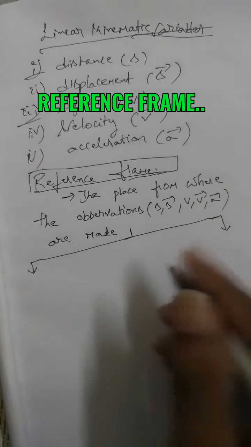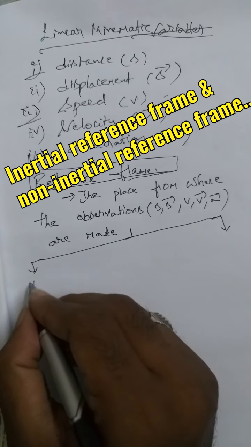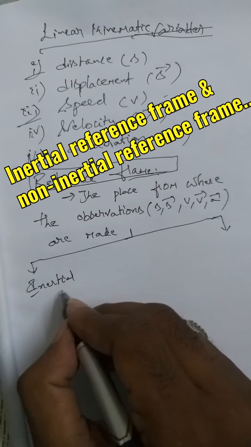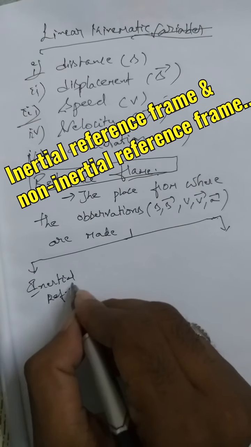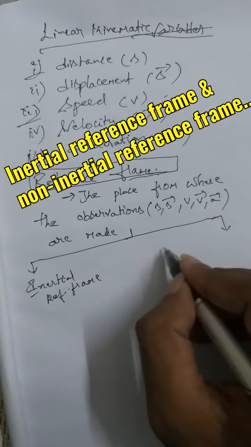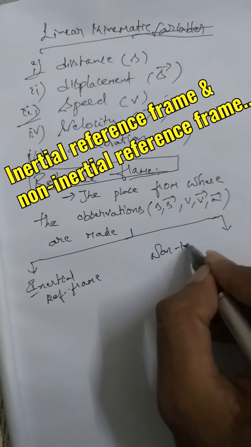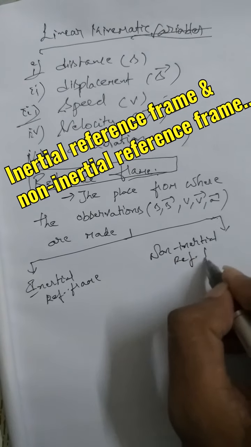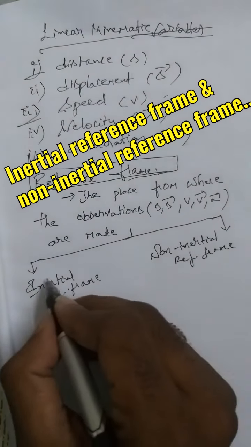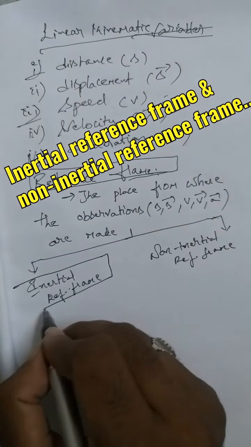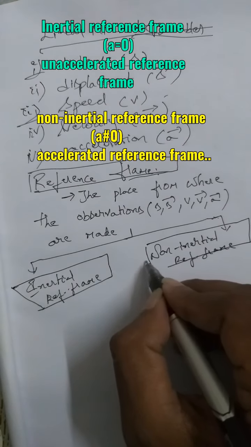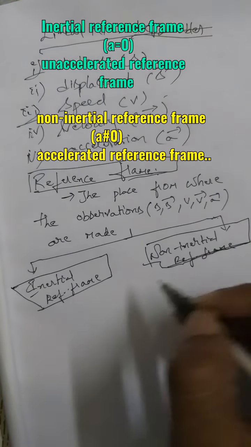So one is this reference frame is divided into inertial frame of reference, or inertial reference frame, and the other is non-inertial frame of reference, or non-inertial reference frame. So what is an inertial frame of reference and what is a non-inertial frame of reference? You observe.